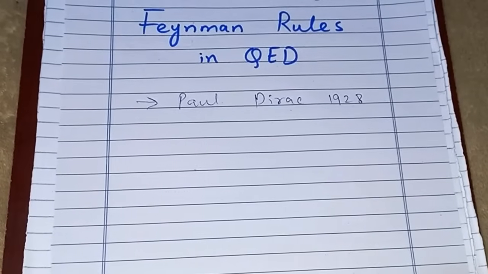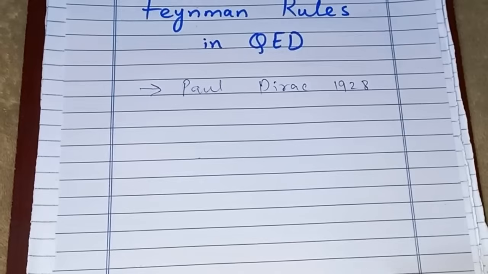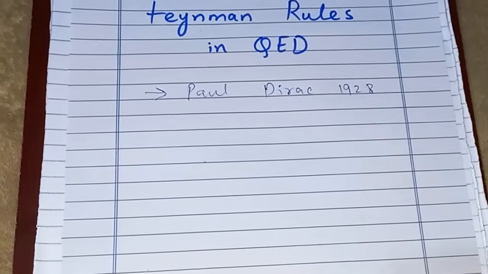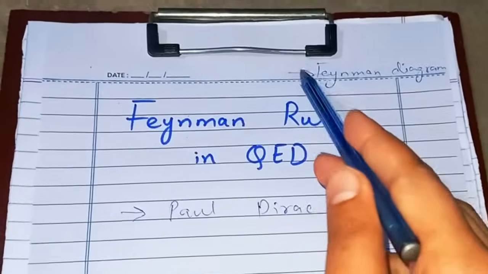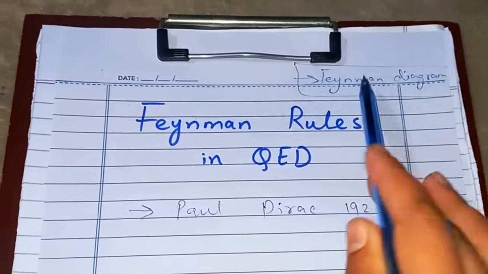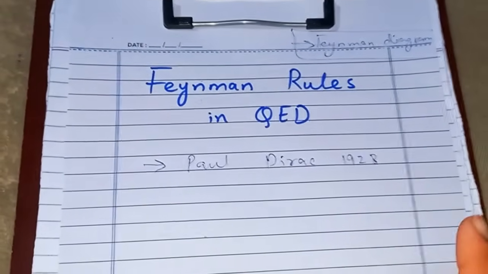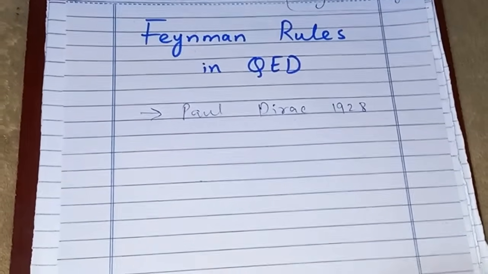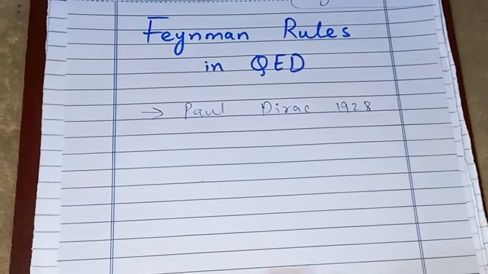And from that single diagram, we can find out an expression for the amplitude of the interaction. Okay. And if we don't have that Feynman diagram in mind and we are doing it from the conventional method, the process to write down the amplitude is really tough.